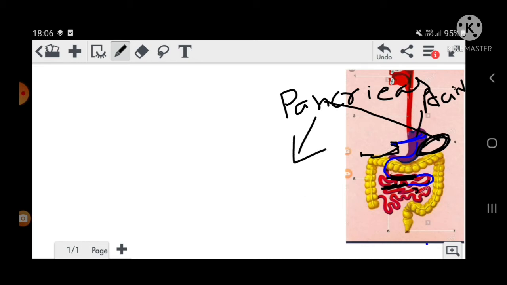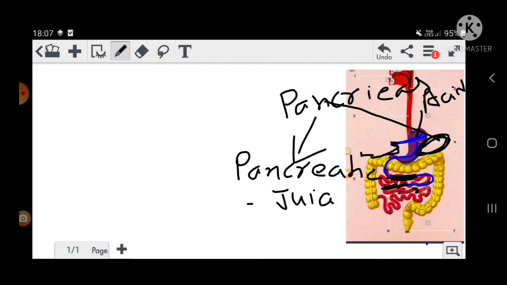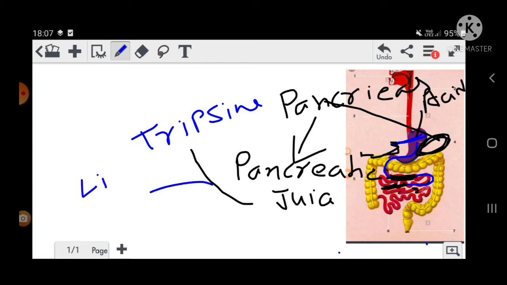And pancreatic juice contains what? Pancreatic juice contains trypsin and lipase.